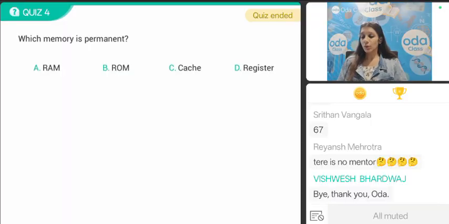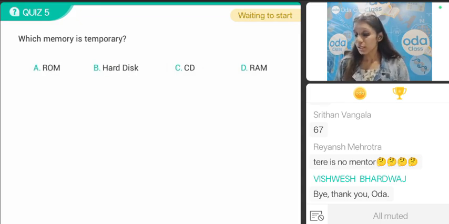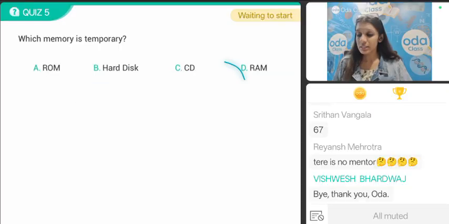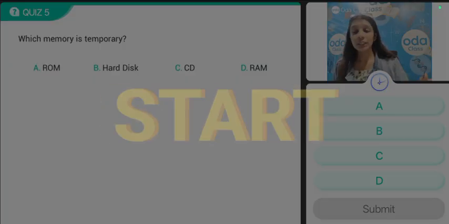Good. Chalo. Now, which memory is permanent, bachcho? The right answer is option B, ROM, read-only memory. Okay, next question. Which memory is temporary? ROM, hard disk, CD, or RAM? What is the right answer, bachcho? Think wisely and respond in 3, 2, 1, and here you go.